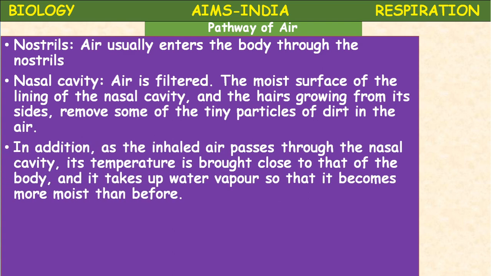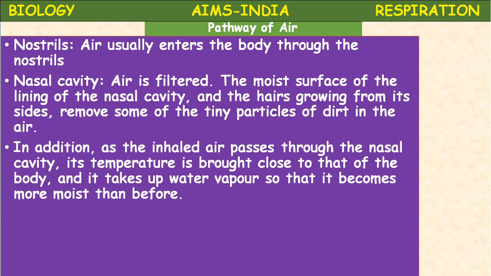In addition, as the inhaled air passes through the nasal cavity, its temperature is brought close to that of the body and it takes up water vapor so that it becomes more moist than before. Okay, moisturization of the air which enters the body.